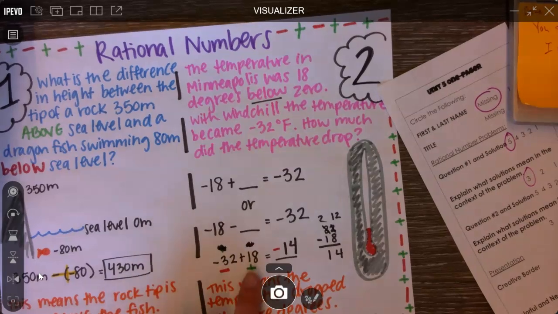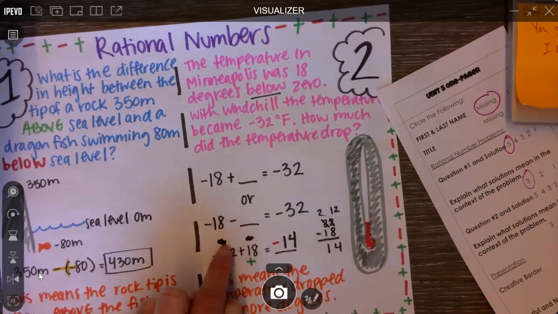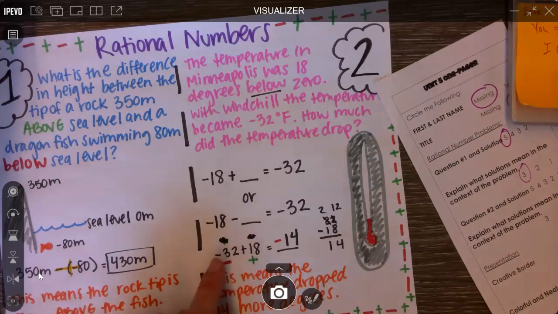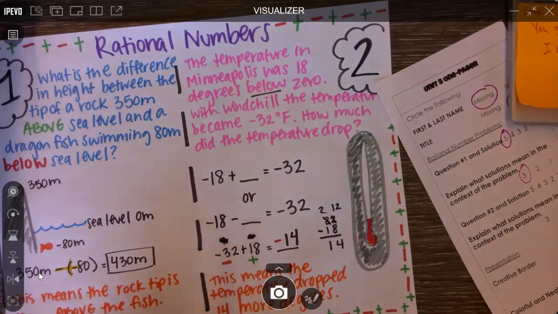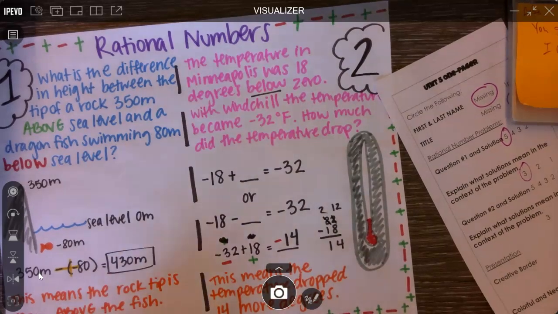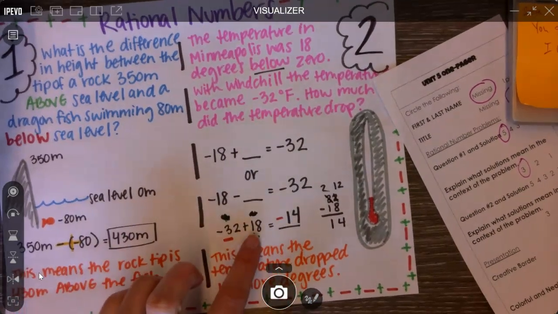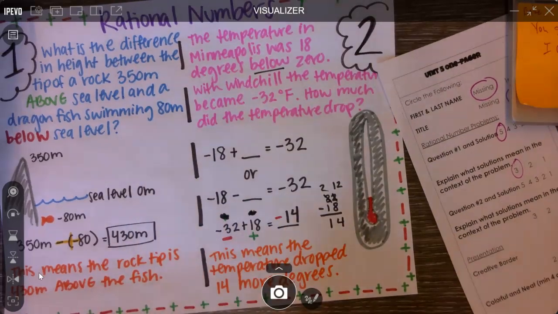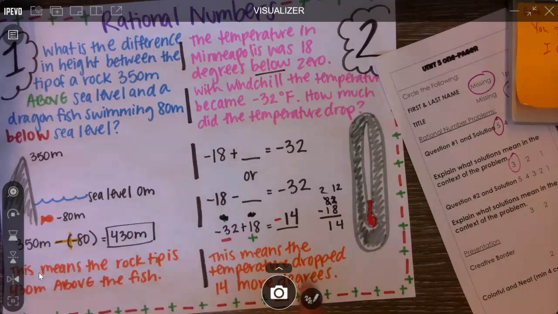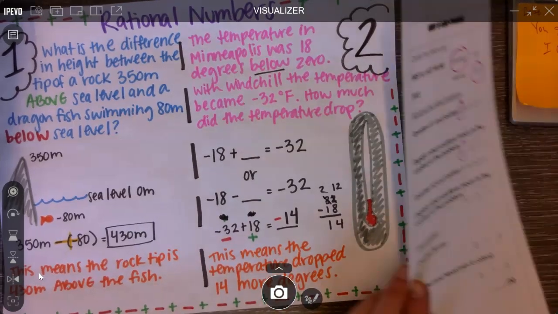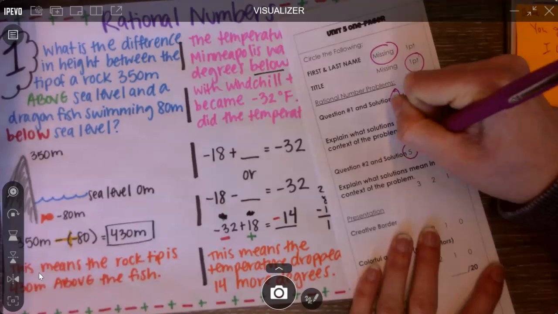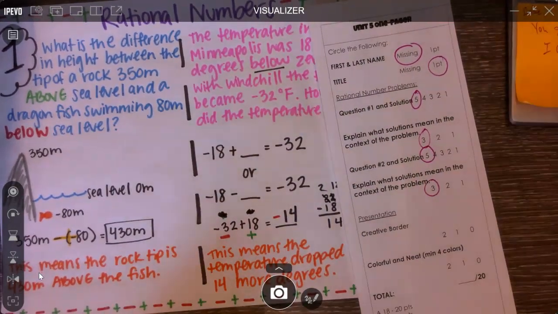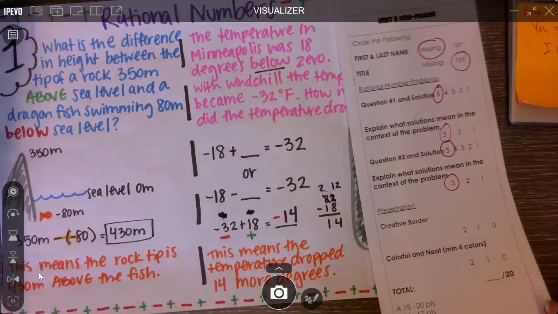So then I thought about my positive and negative teams. Now, I did mess up, okay, because I didn't do it in pencil, so I'm going to get some points off because it's not the neatest, but that's okay. Everything else I felt really confident on. But I was thinking about my negative team and my positive team, and my negative team has to win by 14 points. Then I said, this means the temperature dropped 14 more degrees. All right, so I think my question was great. I have my answer. I explained my answer. So far, so good.